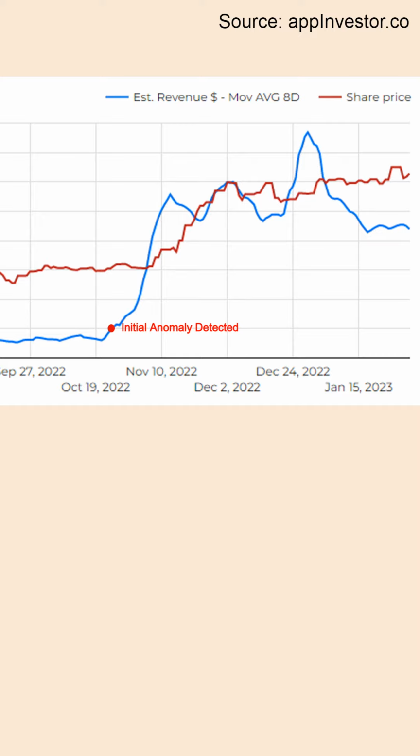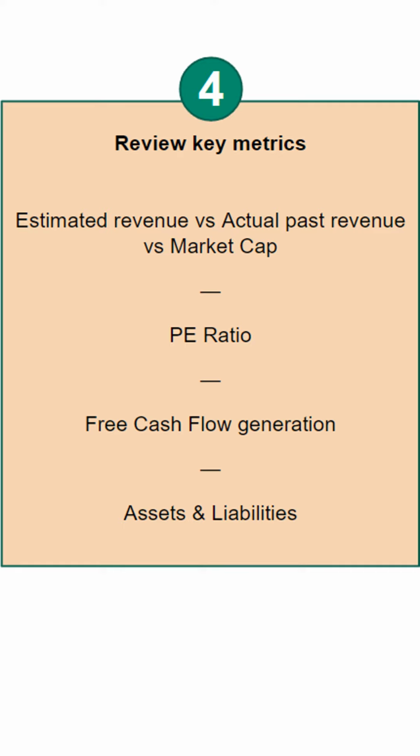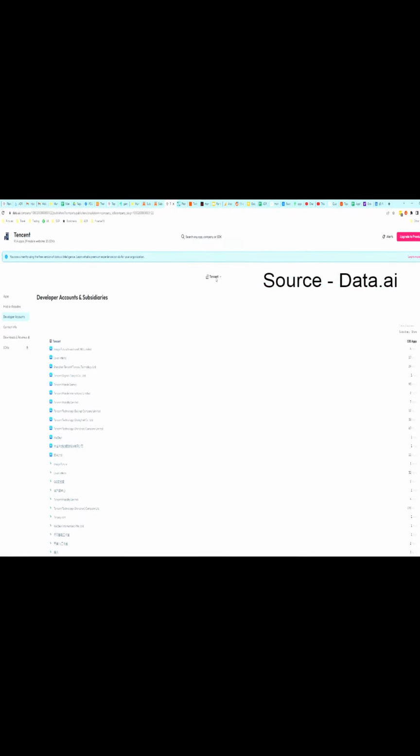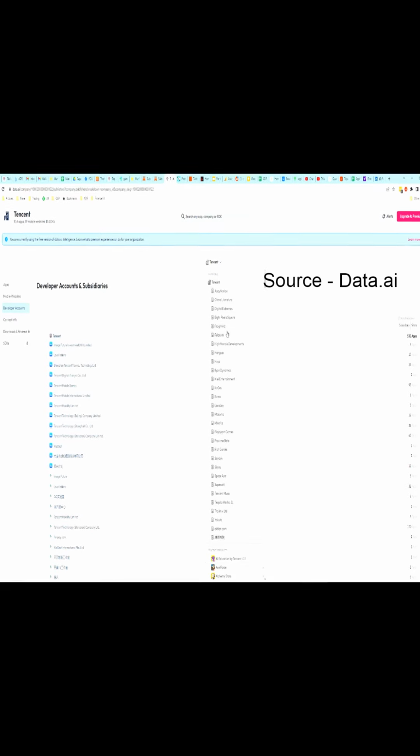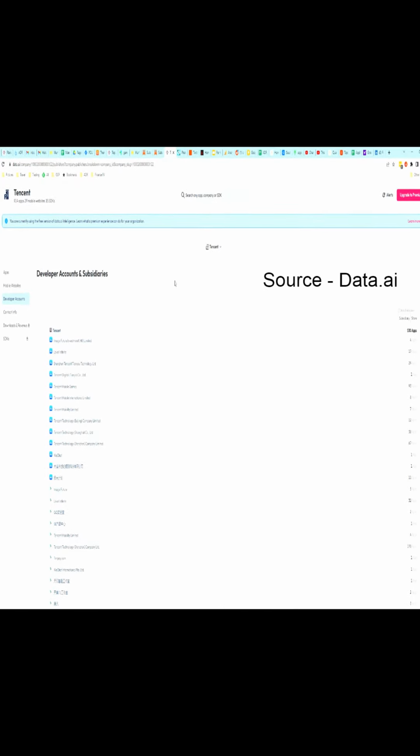Now, you will want to look at that company's financials to understand how that sudden increase in revenue will impact their bottom line. Things like how big is the company, what's their trailing 12 months revenue, do they have a healthy balance sheet? For example, if the publisher is a subsidiary of a large player like Microsoft, Tencent, or Disney, even a new top number 1 app is not going to move the needle that much. But if it's a smaller company, a new successful game might have a huge impact and signal a buy opportunity.